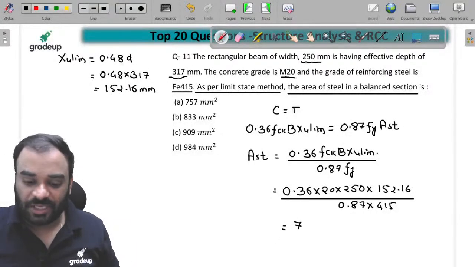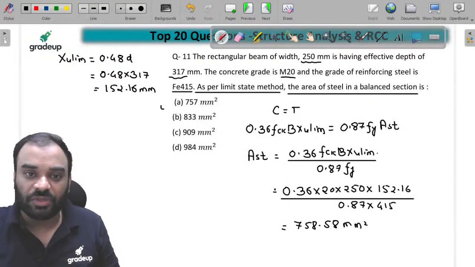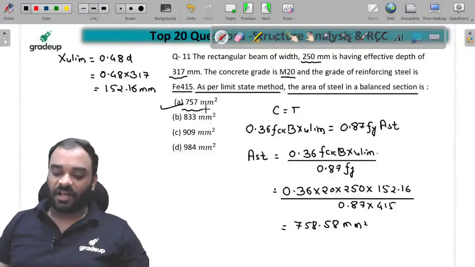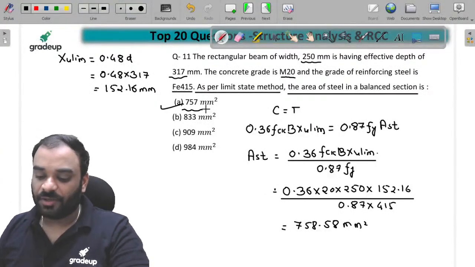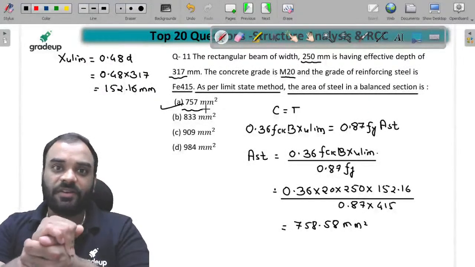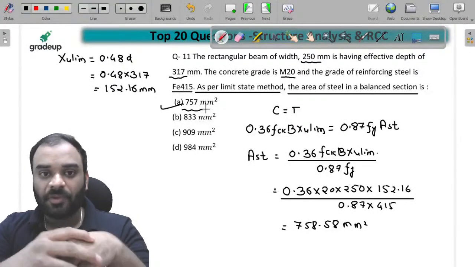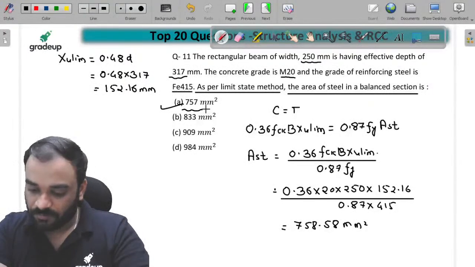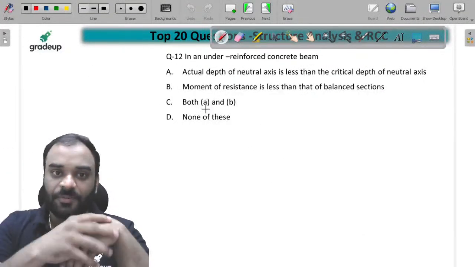We are getting a value of 758.58 mm square. So we can take the closest one, which is 757. We can take the A option, how easy the question was. We can take the A option over here, which is a very, very simple one. Right? A is the correct answer. 757 mm square. Okay, let's move ahead. Let's go to the next question quickly, children.